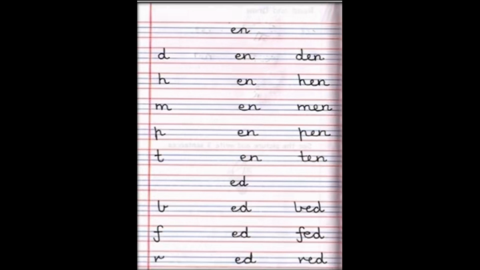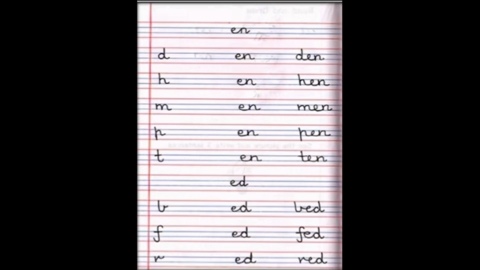So let's revise the ED words. ED says ed. Say bed. Fed. Red. Now let's revise the EN words and then the ED words.